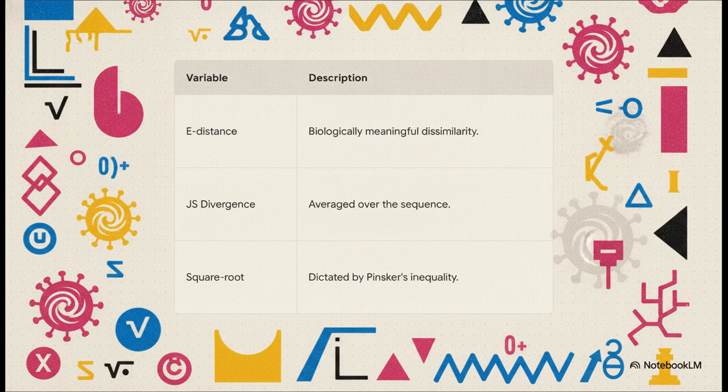It's not just a random choice. It's mathematically dictated by Pinsker's inequality. Using Pinsker's inequality lets us rigorously bound the total variation distance, meaning we can statistically bound the log likelihood of a spontaneous mutational jump from one specific strain to another.